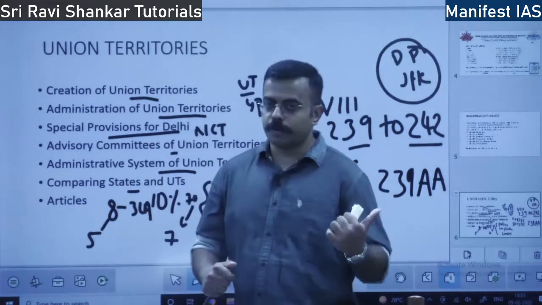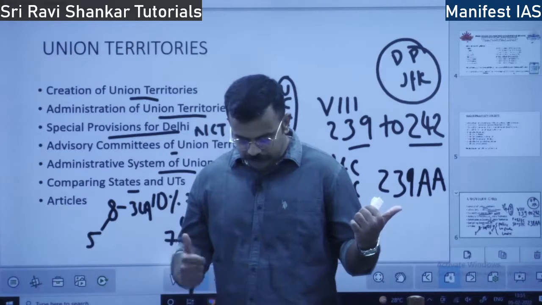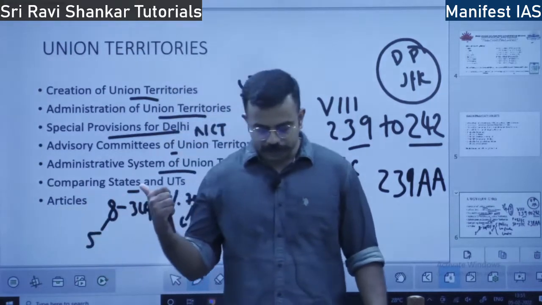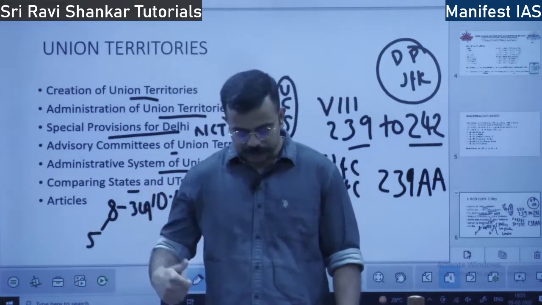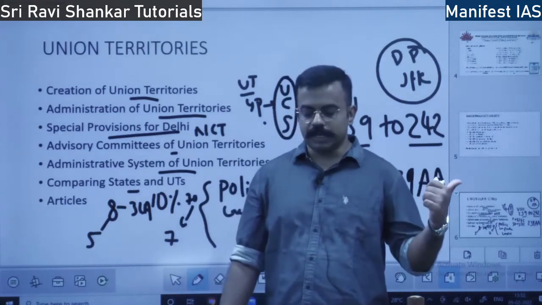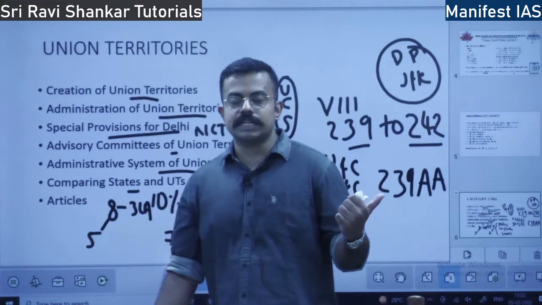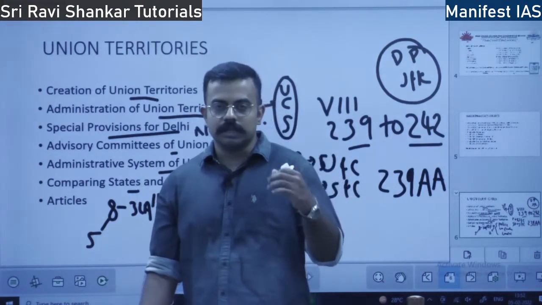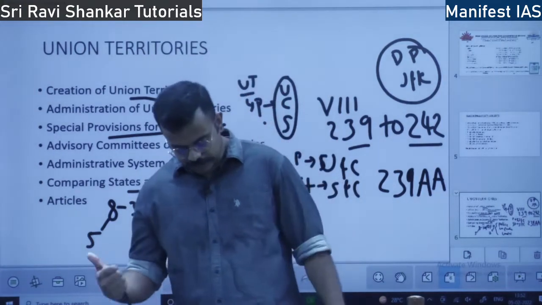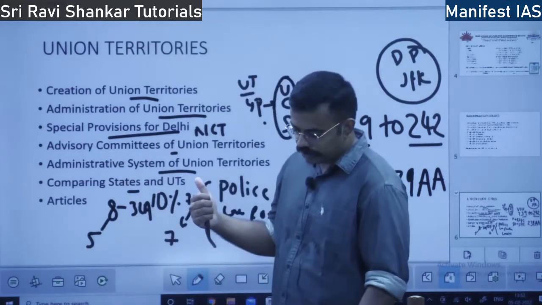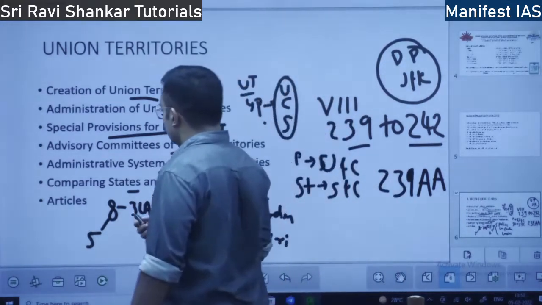In the case of states, there is no direct control by the center; states have autonomy. Union territories have no autonomy. In states, there is a uniform administrative setup, with chief ministers in all the states. In union territories there is no uniformity. So these are some of the differences.